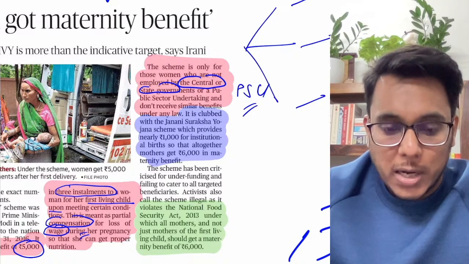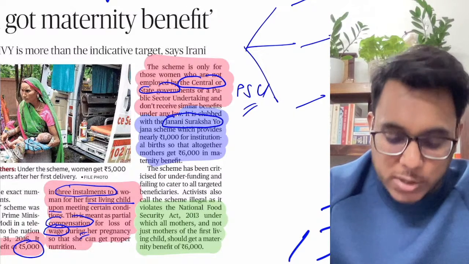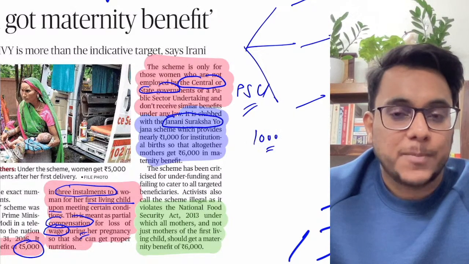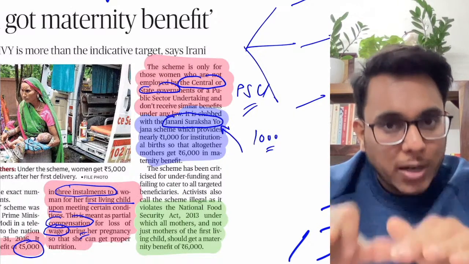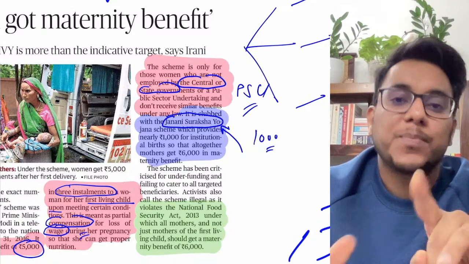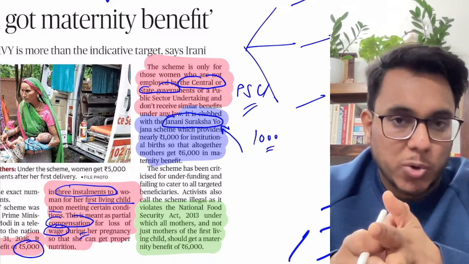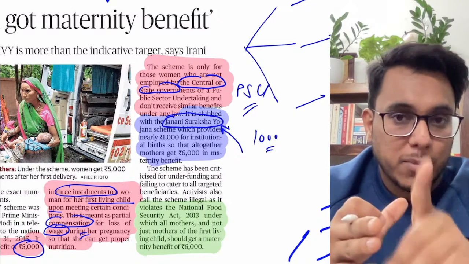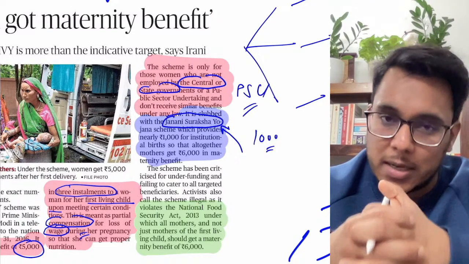Along with the Pradhan Mantri Matru Vandana Yojana, it is also clubbed with the Janani Suraksha Yojana. Janani Suraksha Yojana provides 1,000 rupees for institutional delivery. Understand this: Janani Suraksha Yojana is not limited to one child. For any number of children, you can get 1,000 rupees under it. But under Pradhan Mantri Matru Vandana Yojana, 5,000 rupees is given only for one live birth. In total, a mother gets 6,000 rupees.